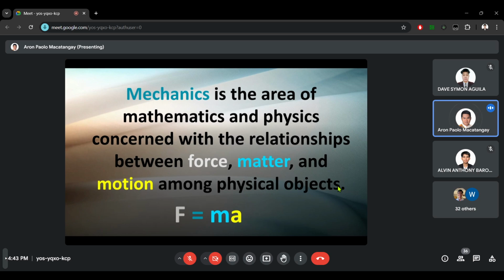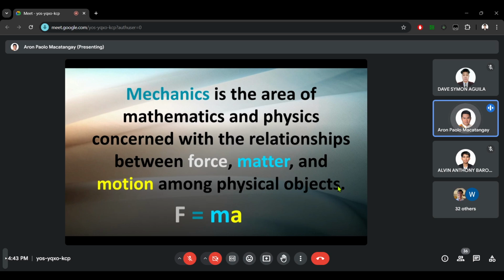Right? And that relationship between force and matter results to its behavior of motion. Right? Larger force on a smaller matter or mass will result to a larger motion. Small force applied to a large mass will result to very little or no motion at all.